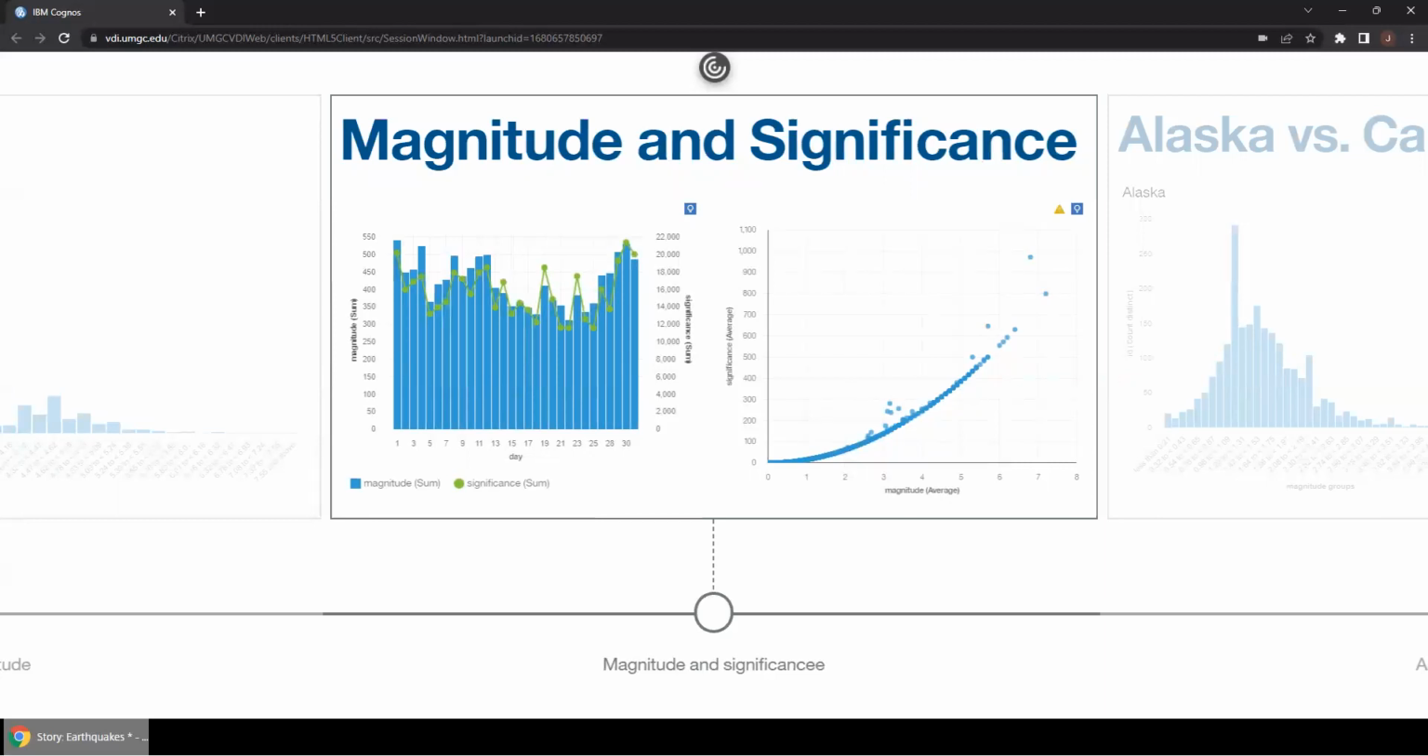On July 20th, the highest significance sum was 2,405, and on August 1st, the highest peak of magnitude was at 541.14. On the right, we see a correlation between magnitude and significance. It shows a strong positive correlation between these two variables. So this means that as the magnitude of the earthquake increases, the significance of the earthquake also increases. This can be attributed to the increase in seismic activity and the increase in damage caused.